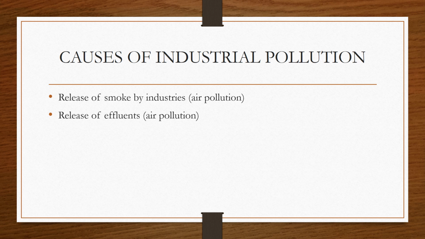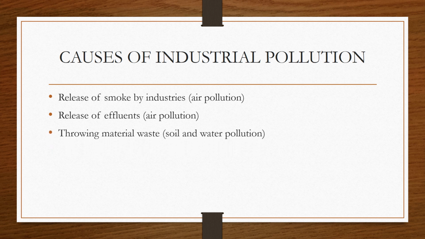If we talk about knowingly, that means they know the rules and regulations according to which they have to release these effluents, but because they are in a position to grow more products, they close their eyes to the pollution.